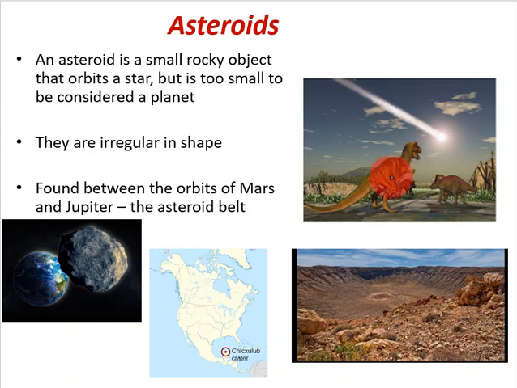So herbivores, big herbivores, would have died off because they wouldn't have been able to get access to food because it would have been frozen over. And then as a result of that, animals that preyed on them died off as well, bigger dinosaurs. And then as a result of that, there was what's called a mass extinction event. And that was brought about by an asteroid striking the Earth.